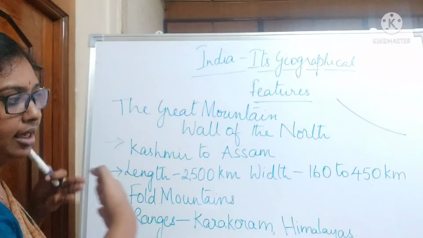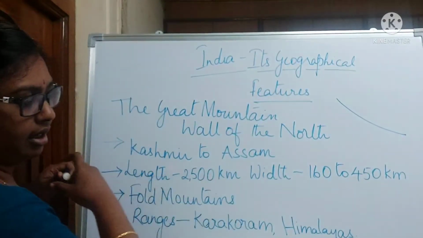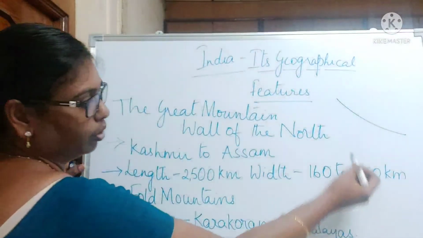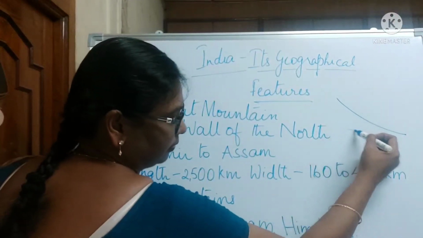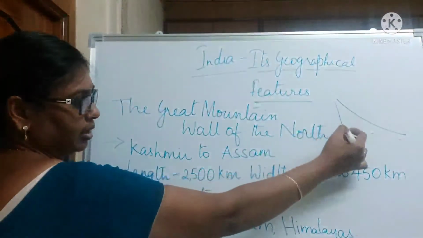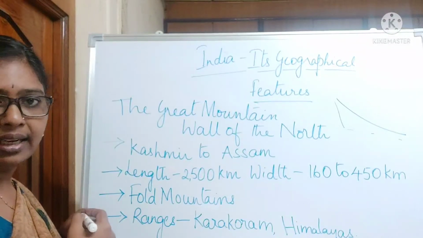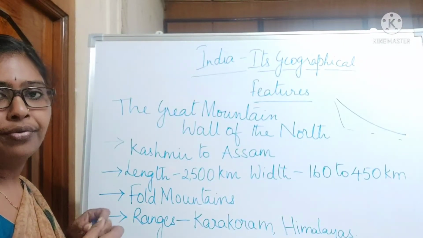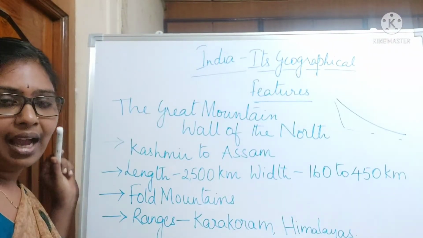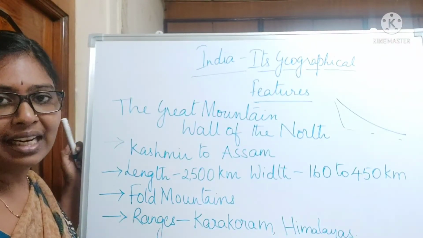Width means the east-west length. The width is 160 to 450 kilometers, and the length is 2,500 kilometers. And these are basically fold mountains. Fold mountains means they are formed very recently. They are formed in the recent past.